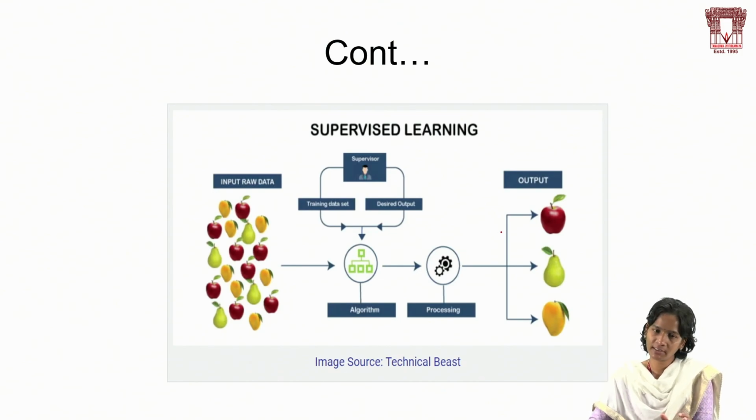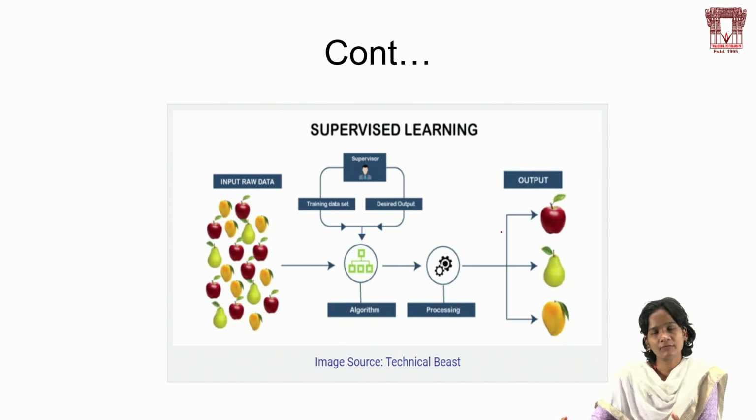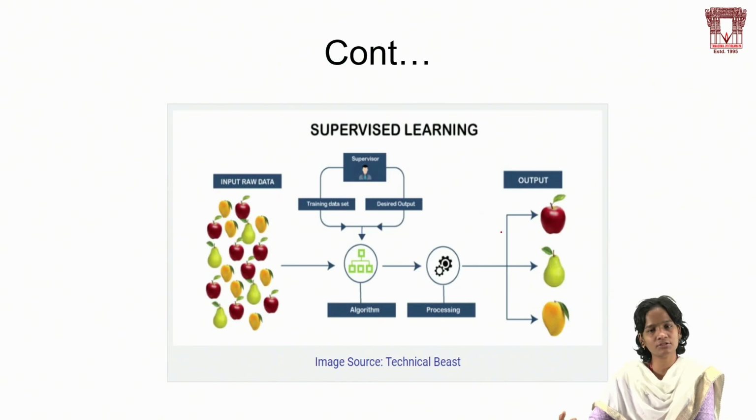The input raw data we have taken is fruits, and supervisor means we are the supervisor. We are taking the training data set and desired outputs. From that, we are applying some algorithms like logistic regression and linear regression, processing it, and finally getting some output, which are apple, pear and mango. So we take labeled data, and finally we get the name of that particular fruit.